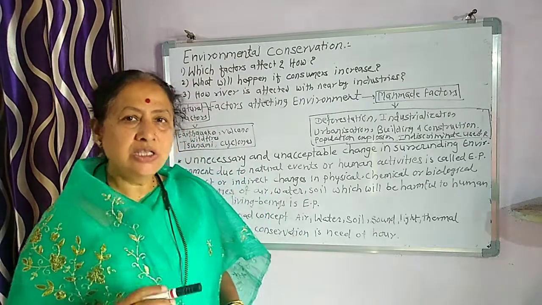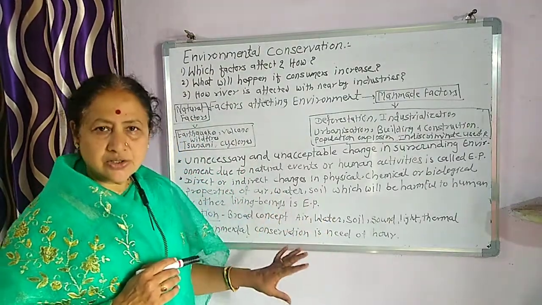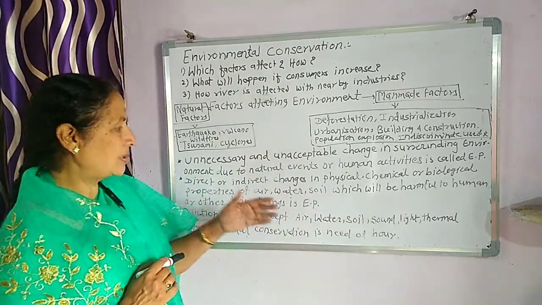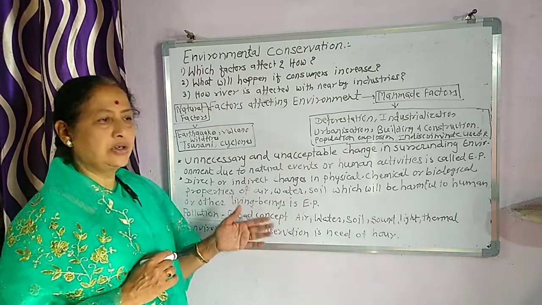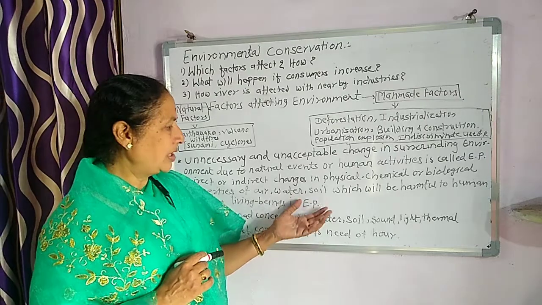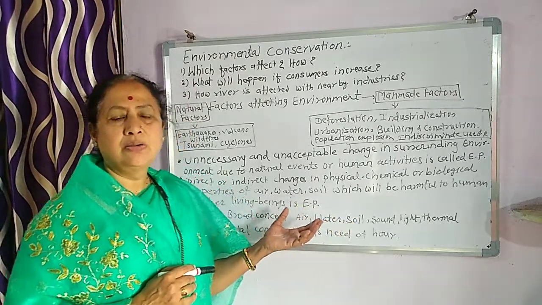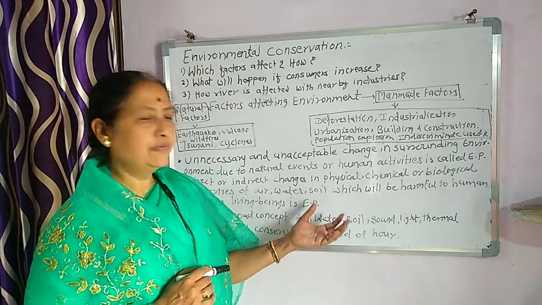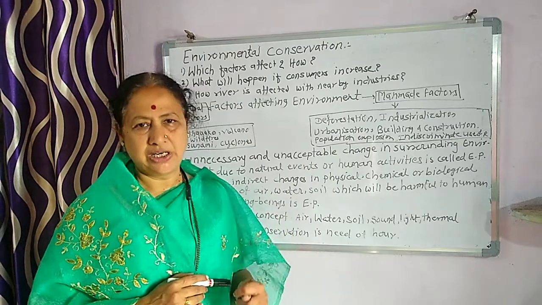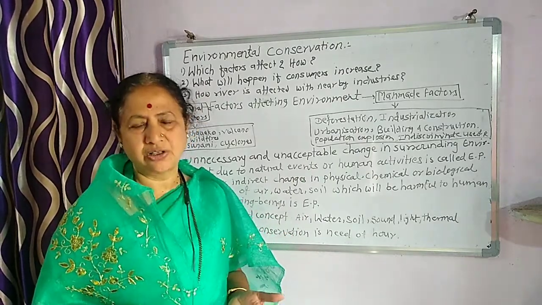So we must conserve the environment in all senses: the physical, chemical, biological properties of air, water, soil should be conserved. We know about the soil also. To get an ample amount of food material, we use chemical fertilizers, and the salinity of that soil increases.